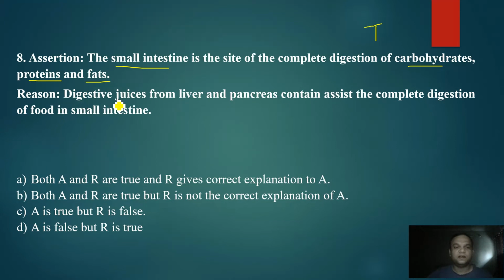Reason is digestive juices from liver and pancreas assist the complete digestion of food in the small intestine. So here the reason is also a very true statement, but is it giving a reason for the assertion? You may get the answer like digestive juices from the liver and pancreas assist the complete digestion of the food in the small intestine. So here I will go with option A that states both A and R are true, and R gives the correct explanation to A.